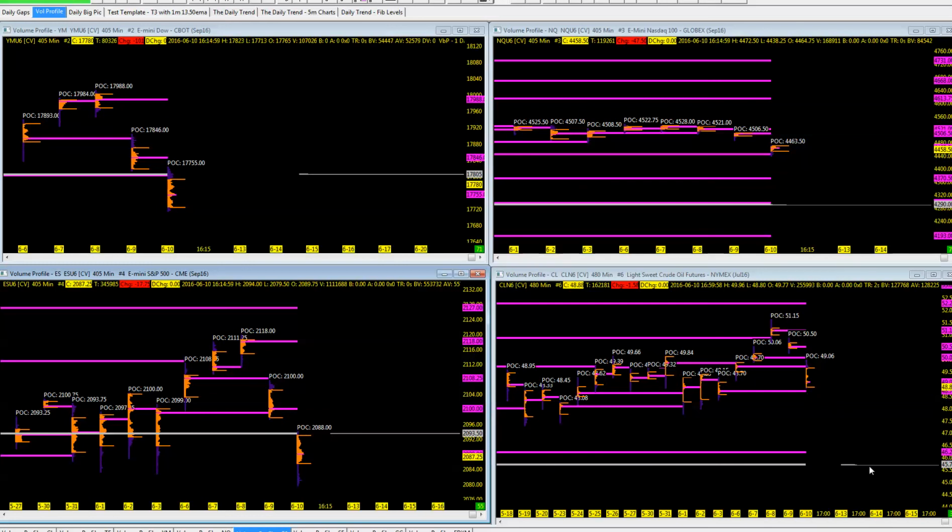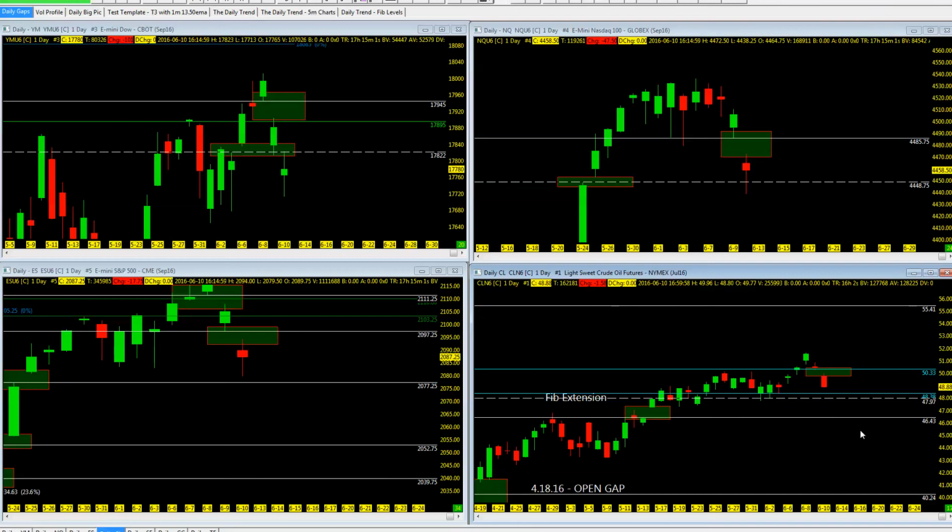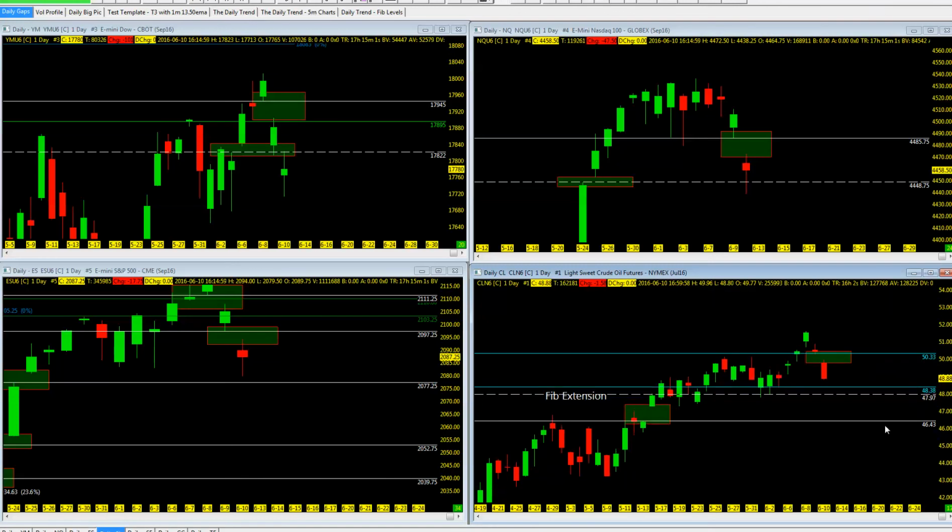So you take the combination of the open VPOC, take the combination of the daily gaps, which are downside down here, 46.43, and then we jump over and we take a look at the daily pick, a daily big pick, which is right over here on the crude.